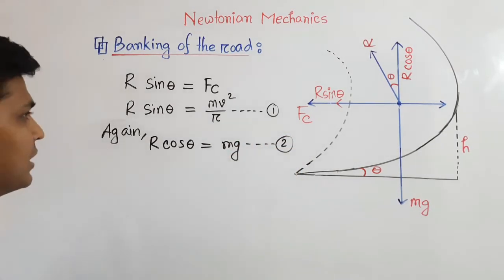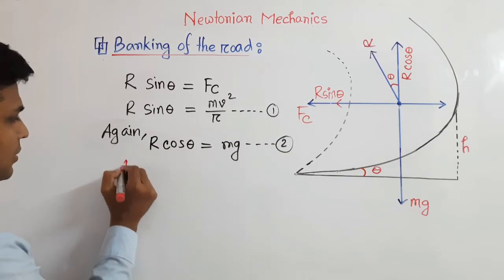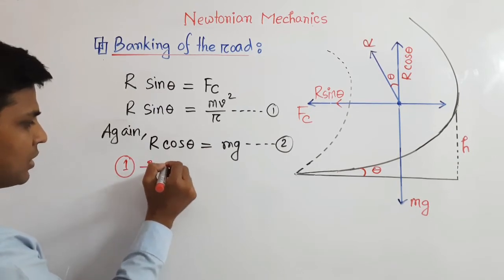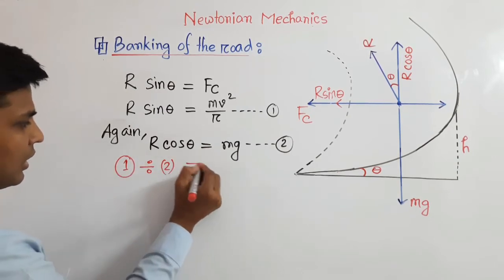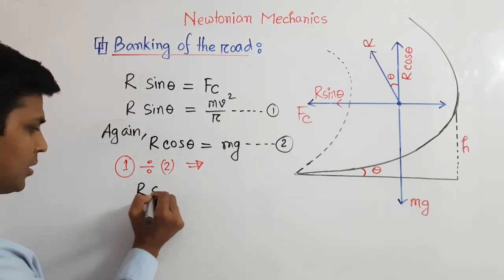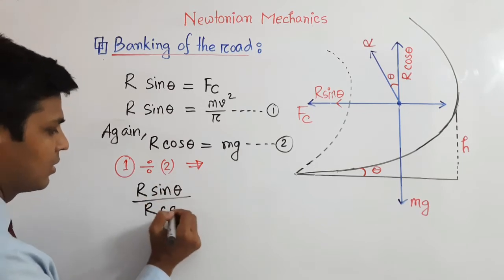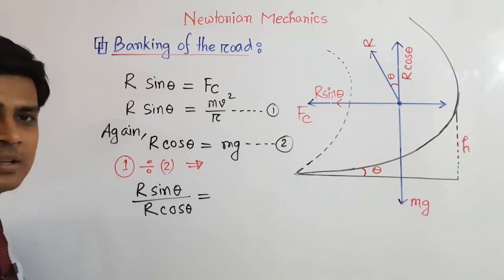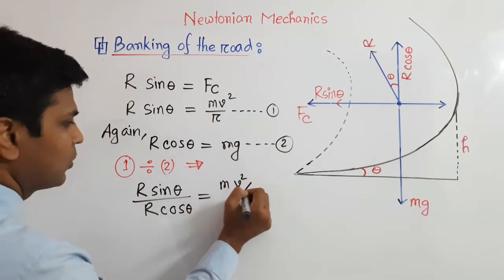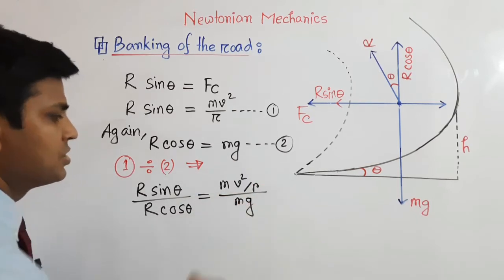Now if we divide equation 1 by equation 2, then we can write r sin theta divided by r cos theta equals mv square divided by r divided by mg.